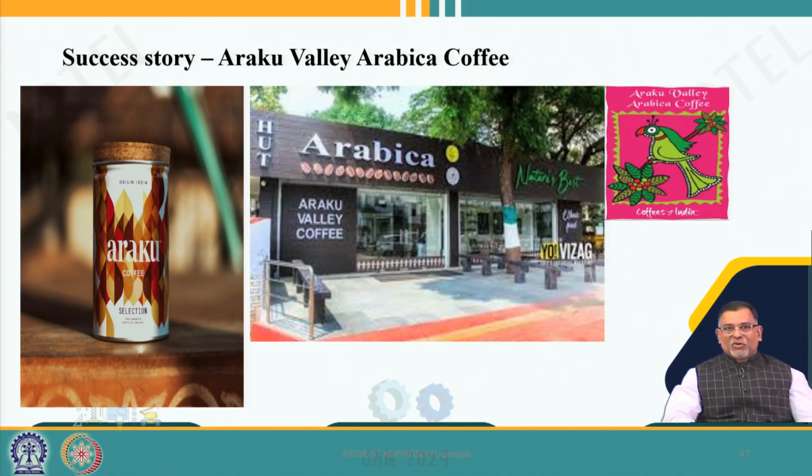This Arabica coffee shop is in Germany. It is branded and marketed in beautiful packaging. So, you market it, a success story. There are so many success stories in India, and this should be spread to each and every GI of India, so that the poor people in India can benefit from this.